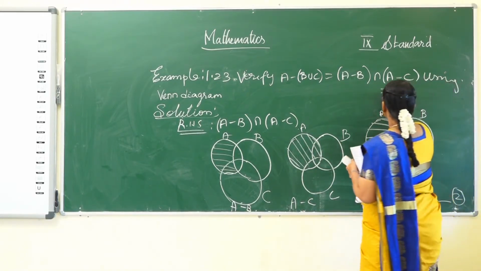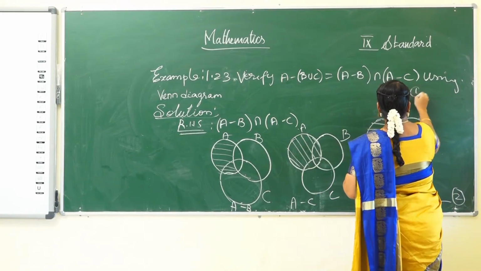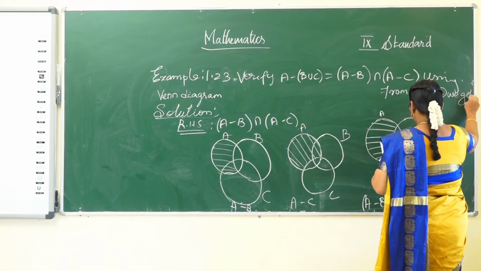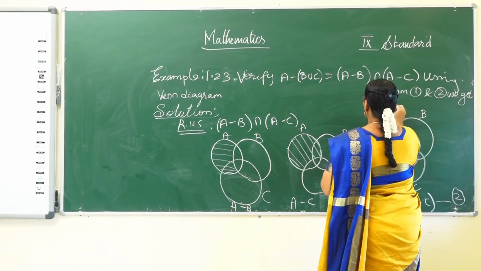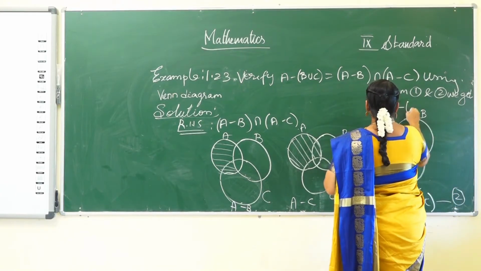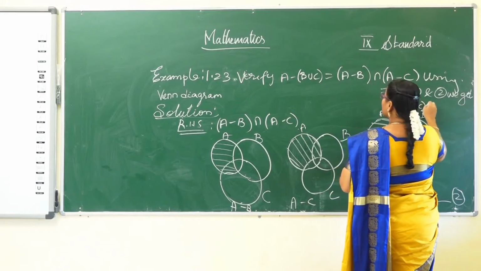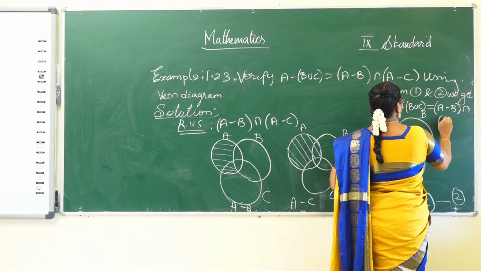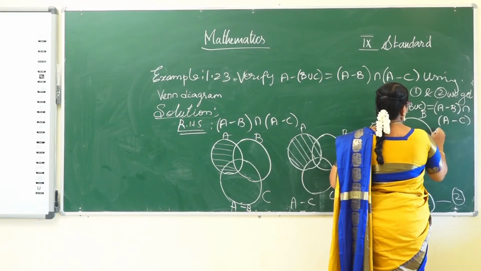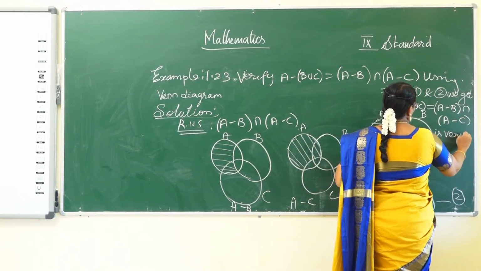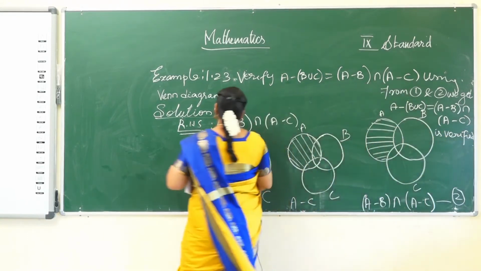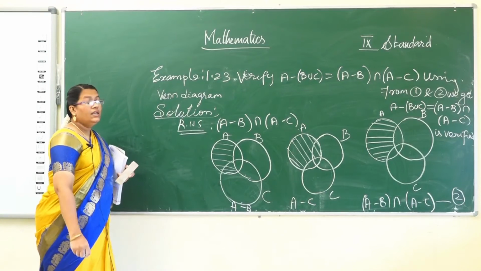We get from 1 and 2 we get A difference B union C is equal to A difference B intersection A difference C is verified. Okay, I hope you are understanding how to draw the Venn diagram for the set